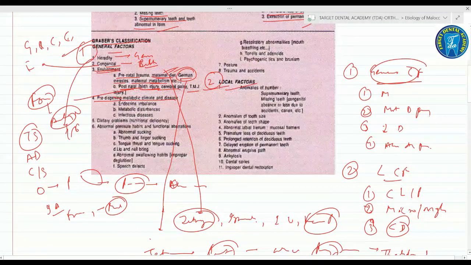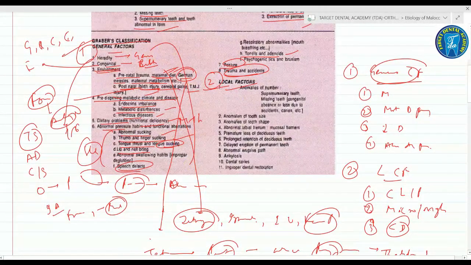Next are the predisposing metabolic climatic factors: endocrinal imbalance, metabolic disturbances, infectious diseases, dietary problems like nutritional deficiency, like marasmus and kwashiorkor, and abnormal pressure habits like thumb sucking, abnormal sucking, finger sucking, tongue thrusting, nail biting, lip biting, speech defect, tonsils and adenoids, posture, trauma and accidents. These all are the general factors.